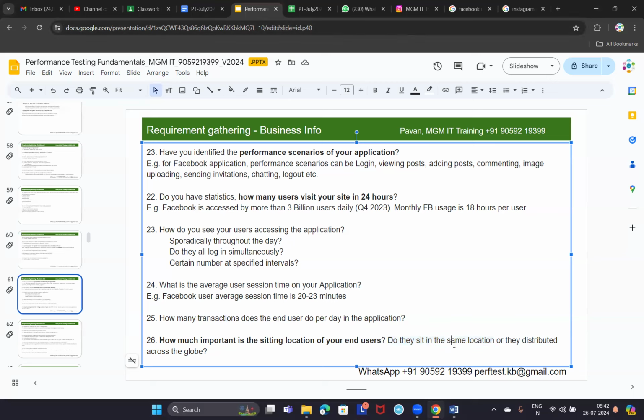And they will be sitting in the same location. Unless it is work from home, the customer care executives will be sitting in the same location. They will not have an office in every city. Agree with me, right? I'm talking about customer care executives, guys.